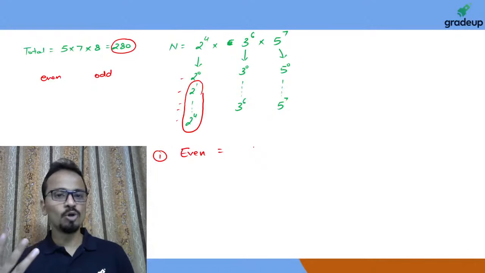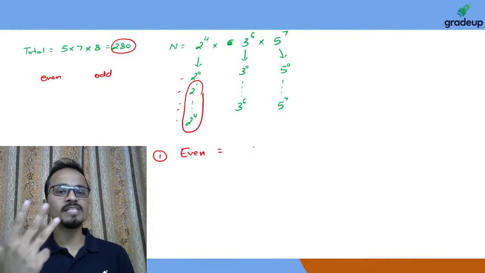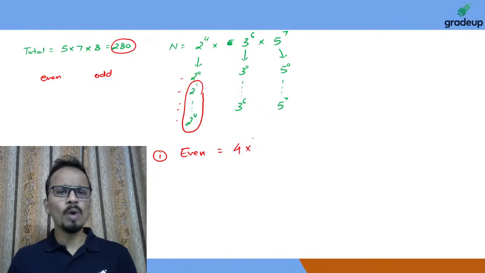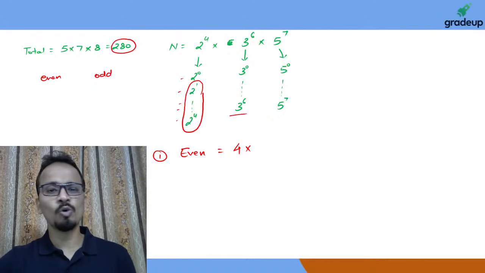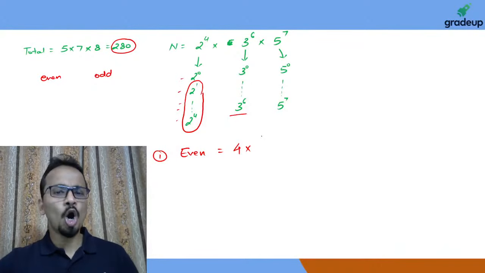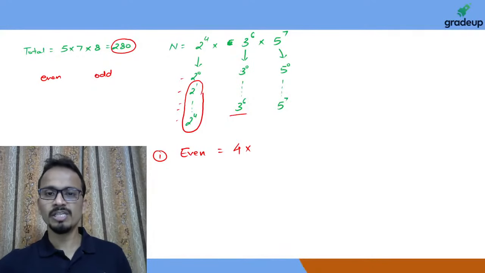So 2 can be used in how many ways? 4 ways. So I'll write 4 here multiplied by, now if minimum one 2 is present, then it doesn't matter how many 3s we have. So I'll consider all the possible ways of using 3. So 3 can be used in a total of 7 ways and 5 can be used in a total of 8 ways.